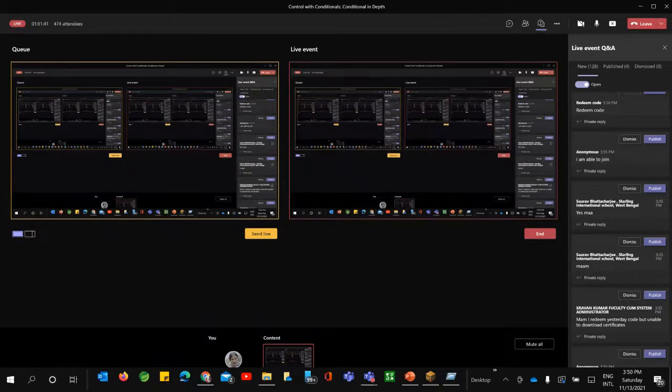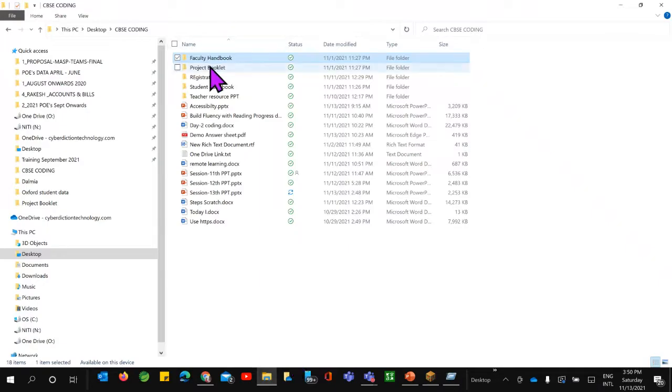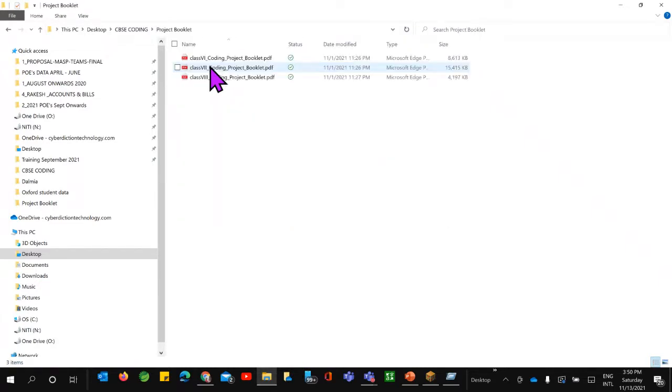I'll give you an activity just to create a rectangle. You can do that, and once you are done, you can share it with us. And let me show you this project booklet.